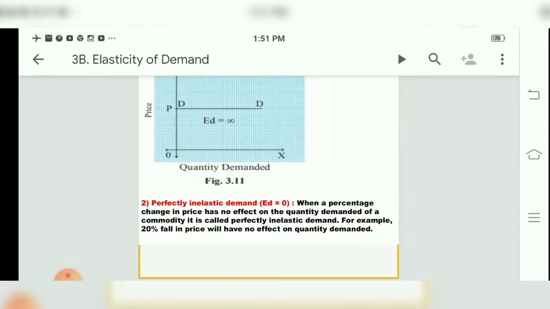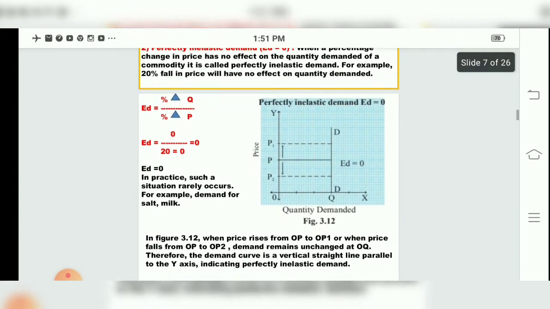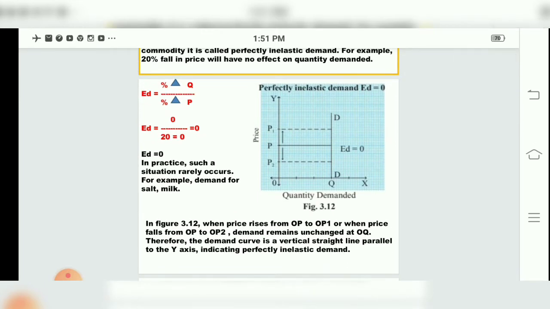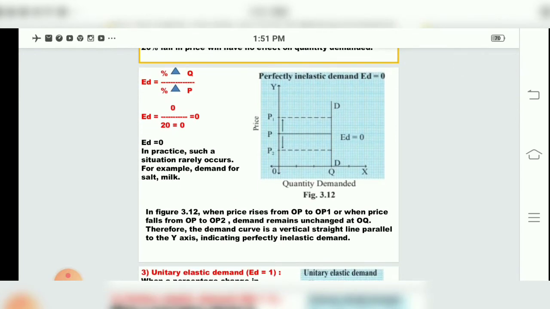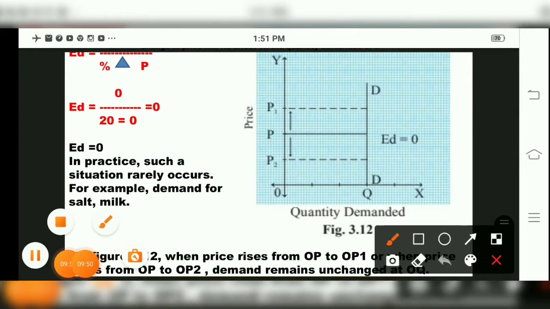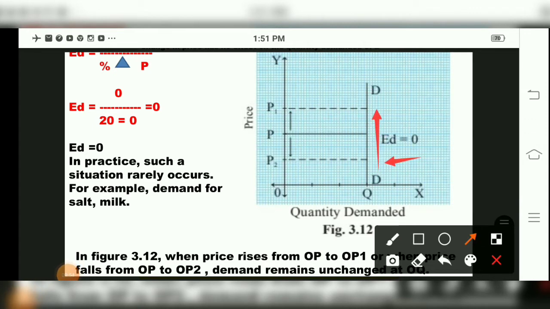And the diagram of perfectly inelastic demand: the demand curve is a vertical straight line parallel to the y-axis.